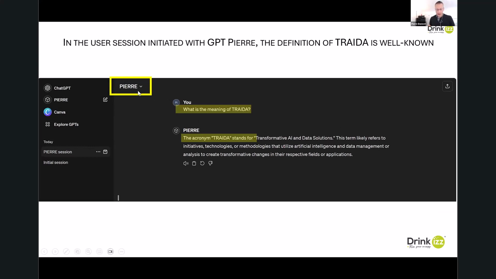But now, if I change here, you can have a look. I am no longer in the generic ChatGPT, but now I am in this new AI I just created with the name Pierre. And this AI Pierre is like a child of the big ChatGPT 4 that everyone uses on the market. But this AI Pierre now has integrated my own knowledge about Treda. And when I ask the question, what is the meaning of Treda? I get the right definition. Treda stands for Transformative AI and Data Solution.